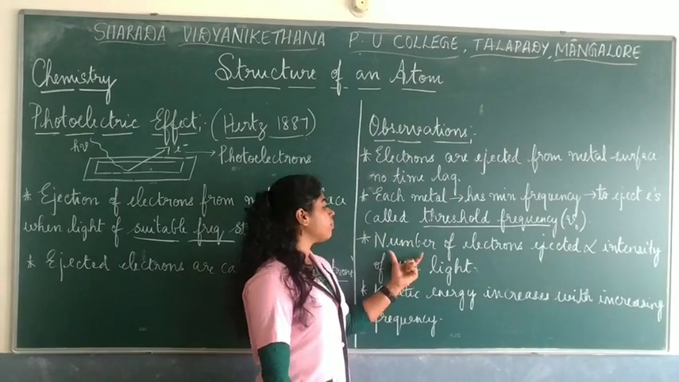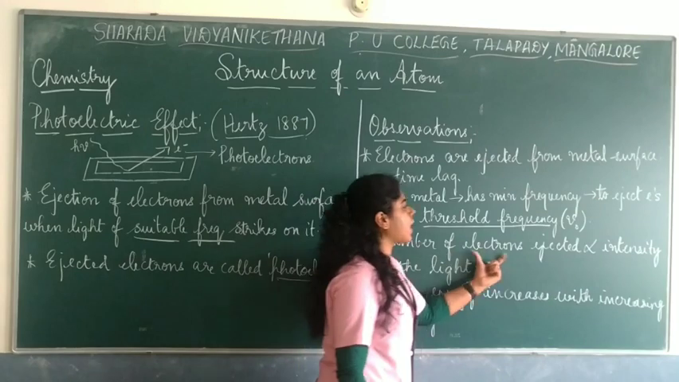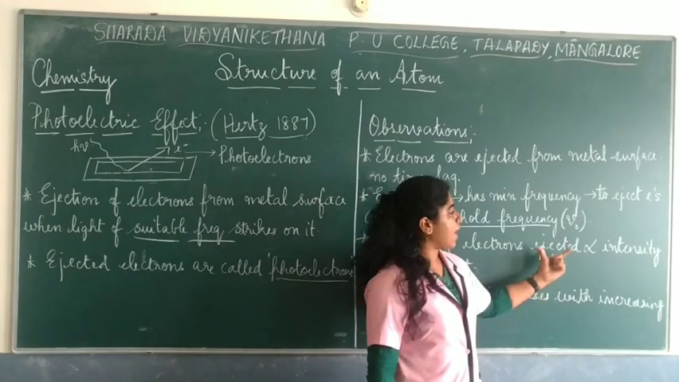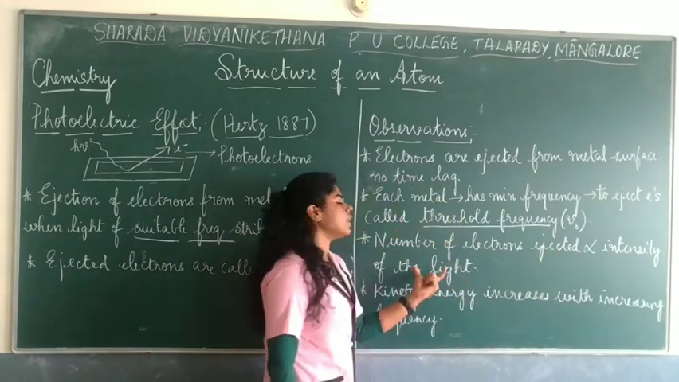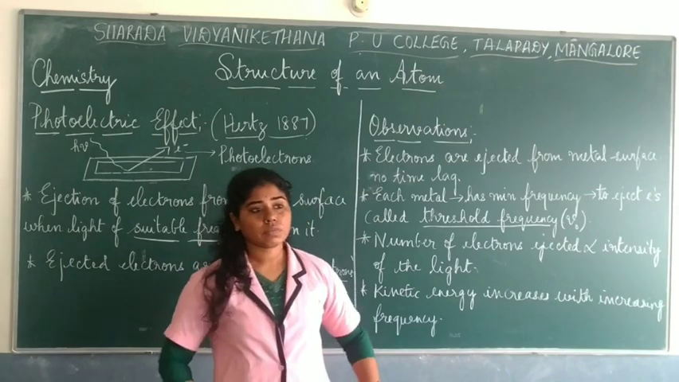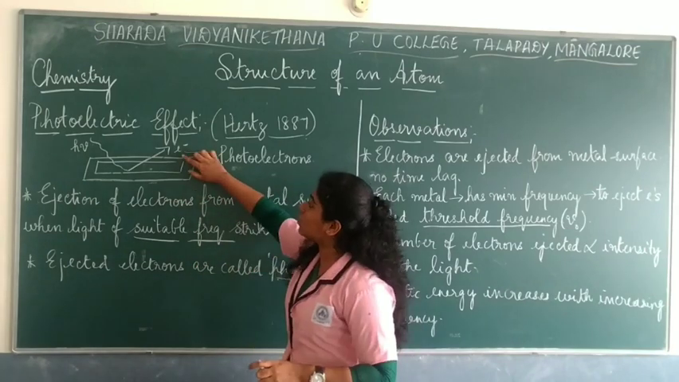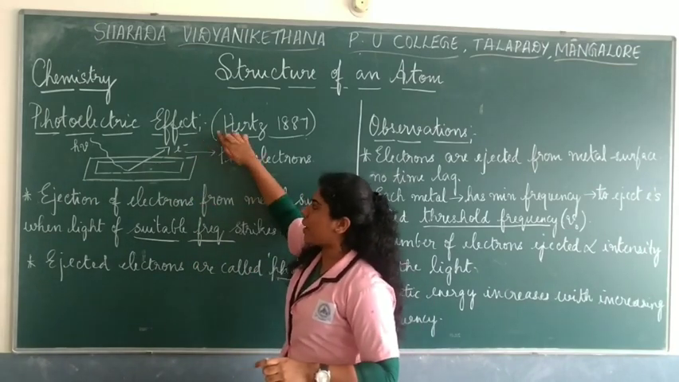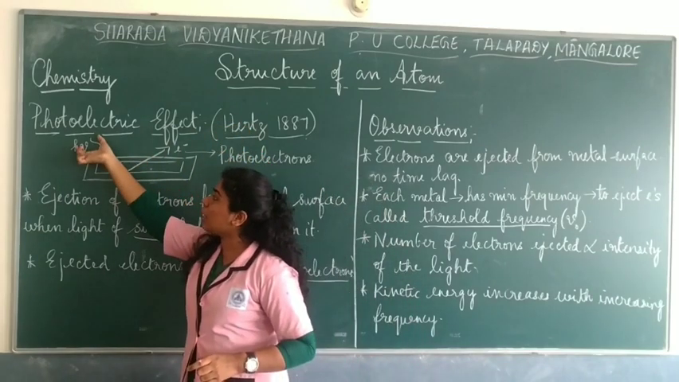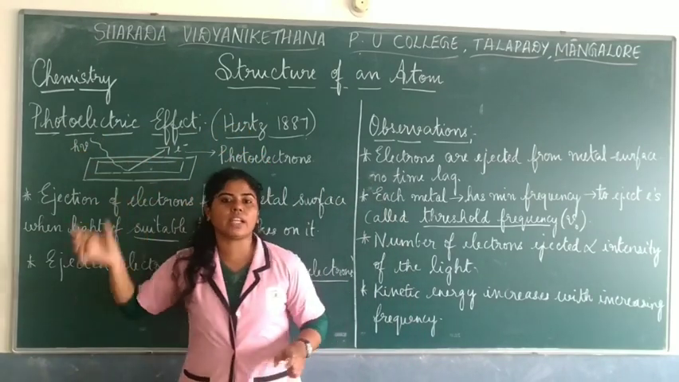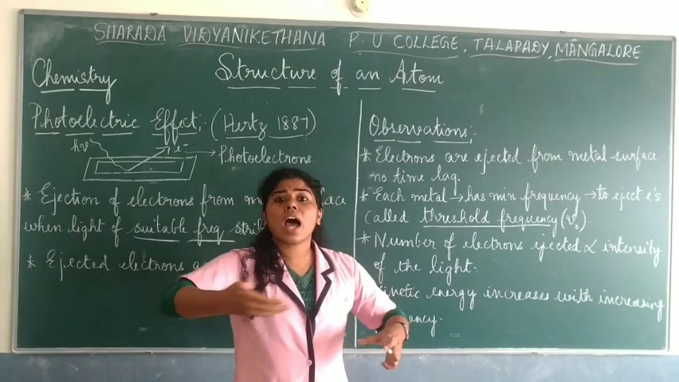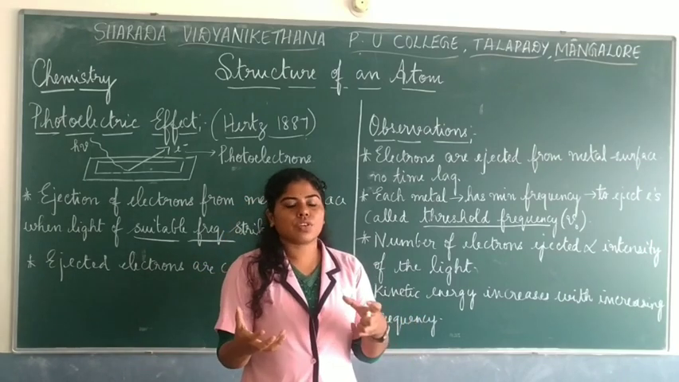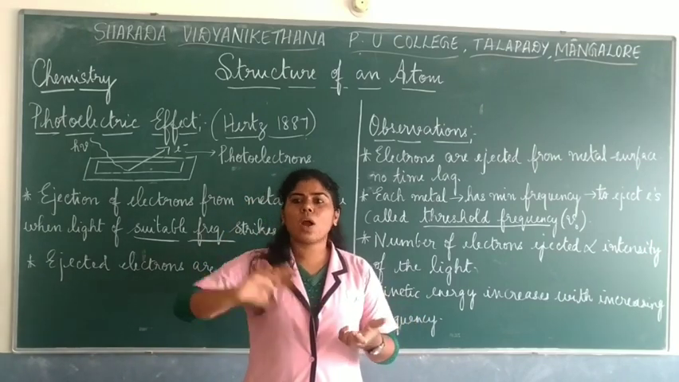That's the second point. And the third one: the number of electrons ejected is directly proportional to the intensity of the light. How many electrons are ejected from the metal surface is directly proportional to the intensity of the light. Intensity means how dark the light is, like light yellow and dark yellow.